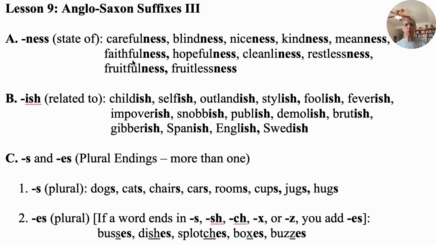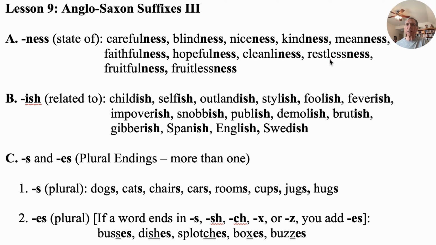The next word, we have a double suffix again. We have full and ness. But here we have faith. So we are full of faith, and we are in the state of being full of faith. Faithfulness, a trustworthy person, somebody you can depend on. Next one is hopefulness. And again, you're full of hope. And this is the state of being hopeful. Cleanliness is a very good one. Somebody that washes their hands and makes sure that they're clean and tries not to spread disease or germs.